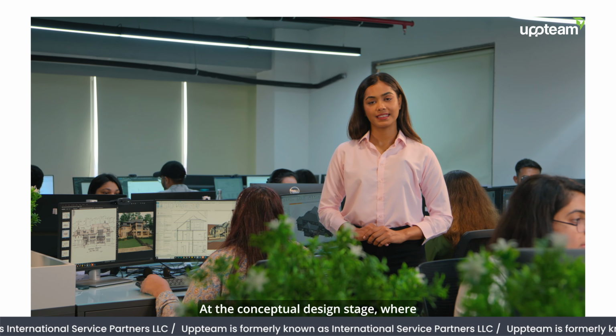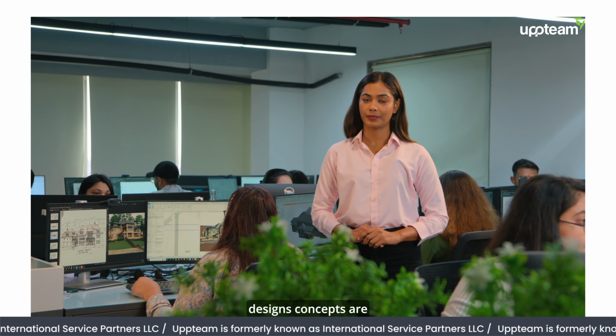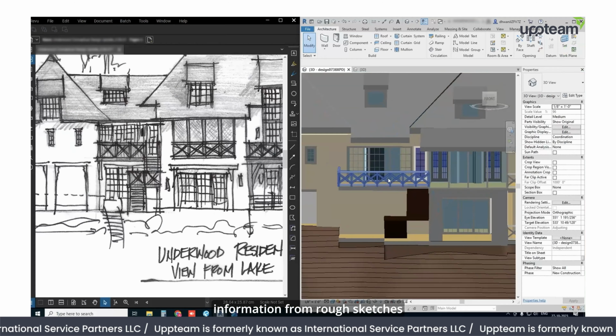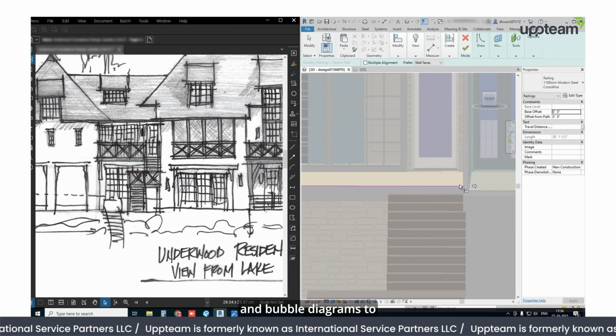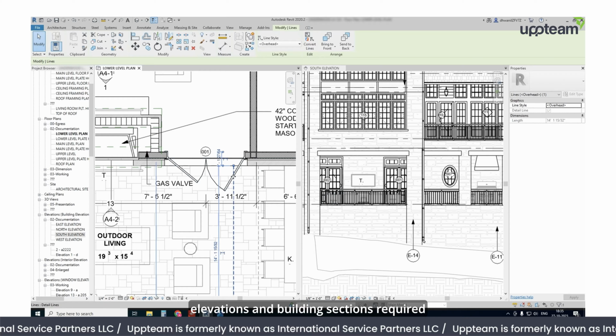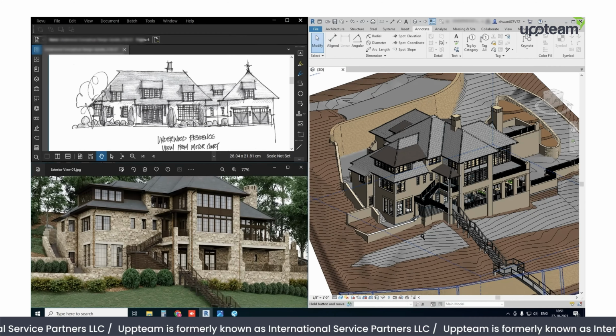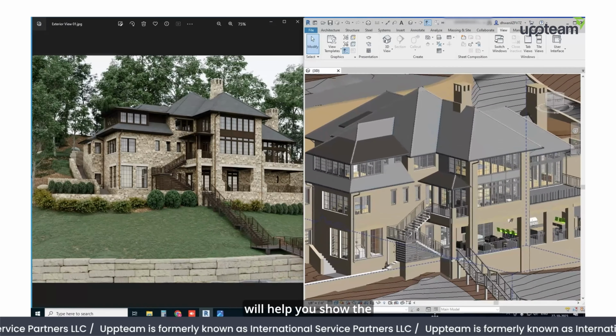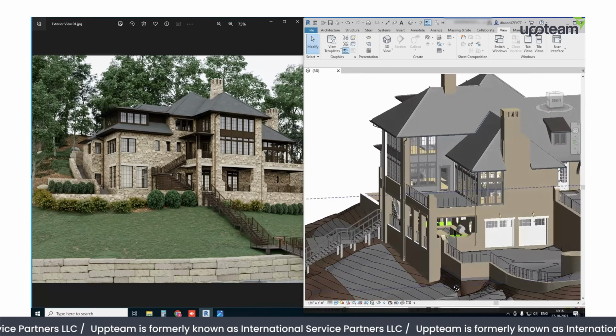At the conceptual design stage, where design concepts are still being finalized, we help our clients prepare basic information, from rough sketches and bubble diagrams to completed floor plans, elevations and building sections required in the schematics development stage. We can also create amazing renders, fly-throughs and SketchUp models which will help you show the client your true vision.